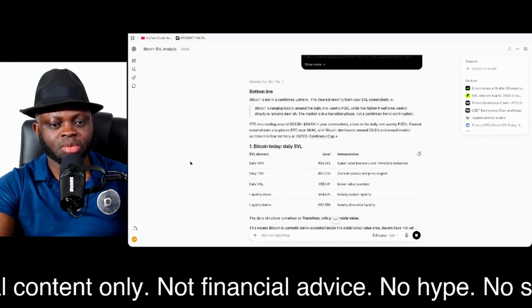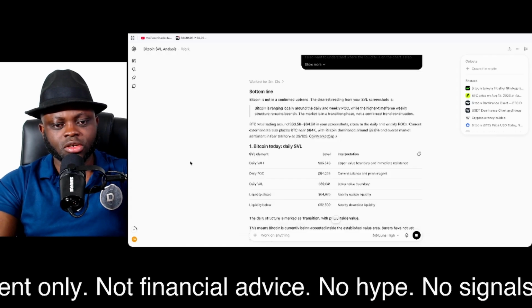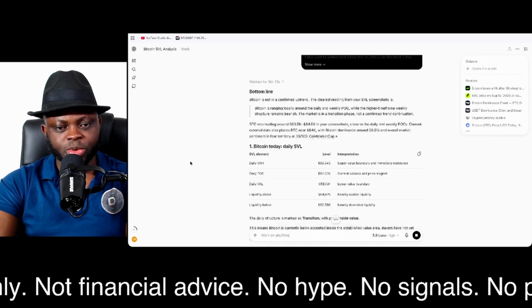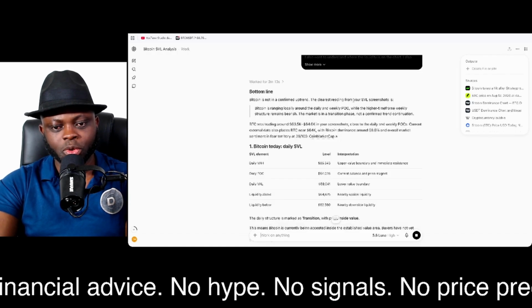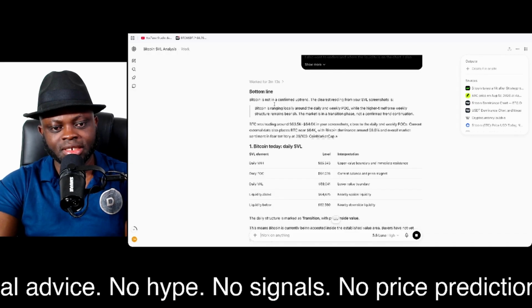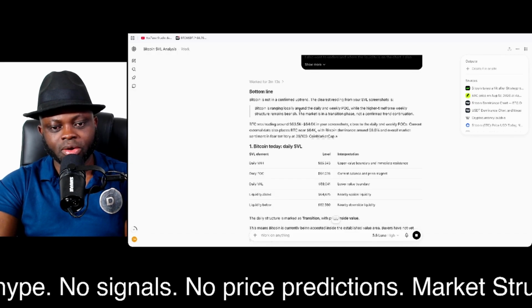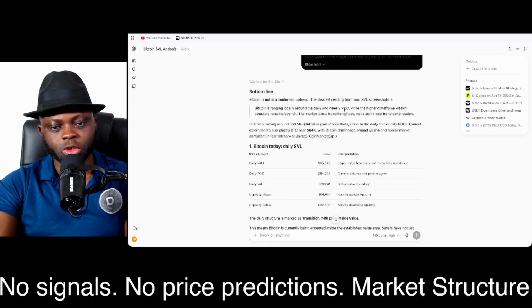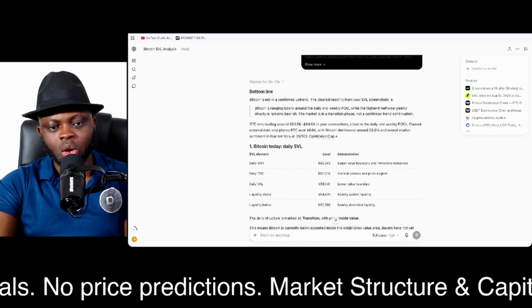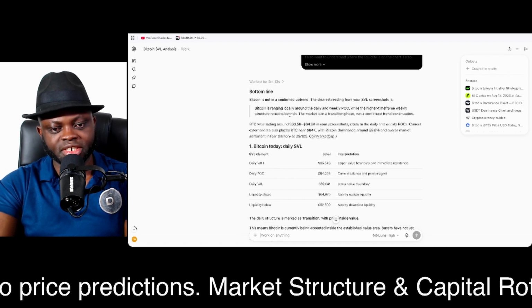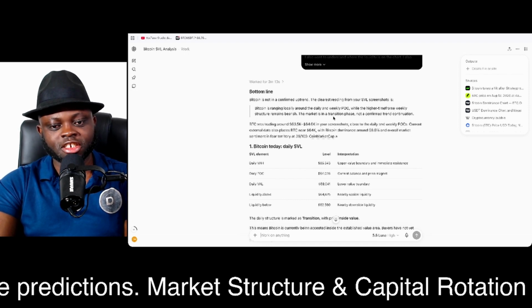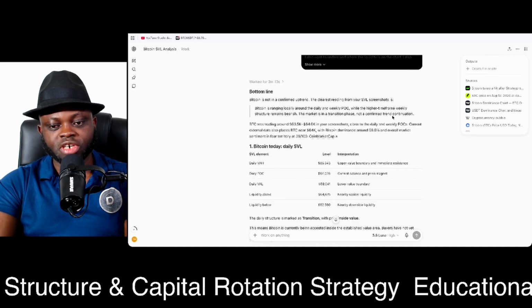So this is the result, bottom line. Bitcoin is not in a confirmed uptrend. The clearest reading from your SVL screenshot is Bitcoin is ranging locally around the daily and weekly POC, while the higher time frame weekly structure remains bearish. The market is in a transitional phase, not a confirmed trend confirmation.